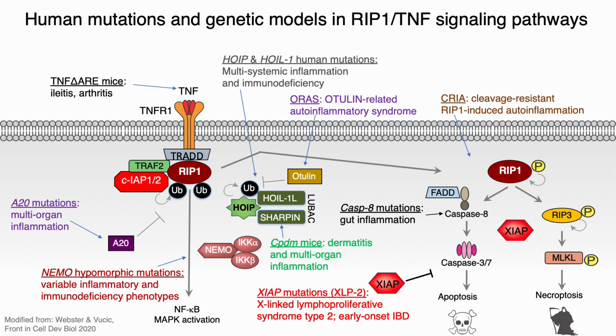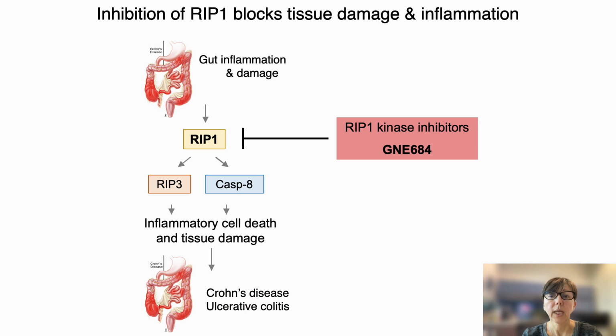I hope that our findings convinced you that, in addition to caspase inhibition, XIAP plays a role in regulating RIP1-mediated death. In gut inflammation, we observed RIP1 activation that, through engagement of RIP3 and caspase-8, can cause inflammatory cell death and tissue damage and contribute to Crohn's disease and ulcerative colitis.